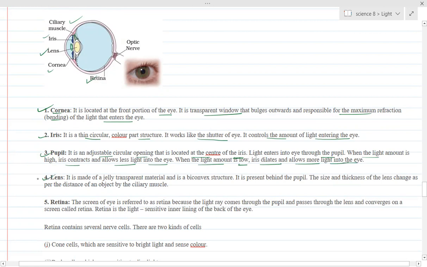Is it clear? Next, the lens. It is made up of a jelly-like transparent material and it is a biconvex structure. It is present behind the pupil. The size and the thickness of the lens change as per the distance of the object, by the ciliary muscles. This is the ability of the eye lens to adjust its focal length. This is also called the power of accommodation.